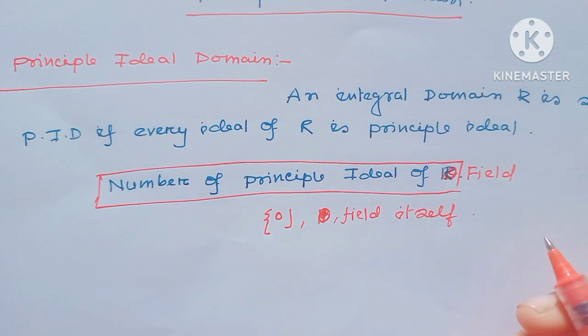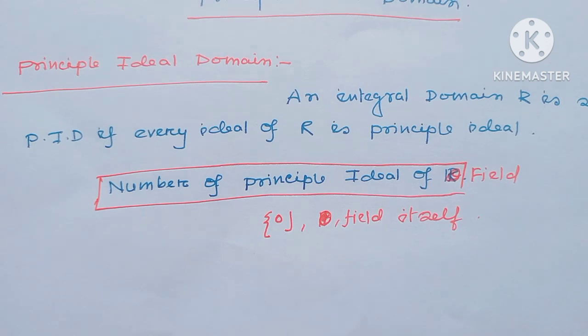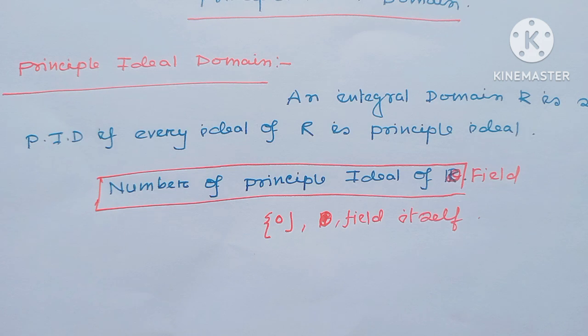That means an integral domain is a P.I.D. whose every ideal is a principal ideal. So all fields are principal ideal domains because the only ideals in a field are 0 and the field itself. Every ideal is a principal ideal.